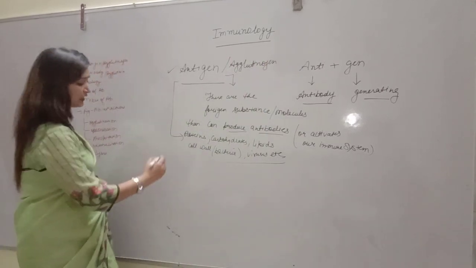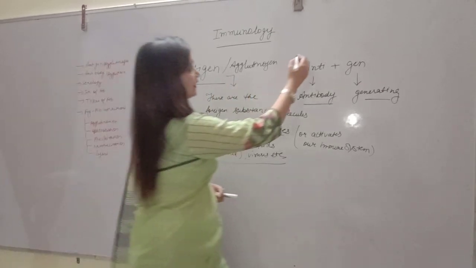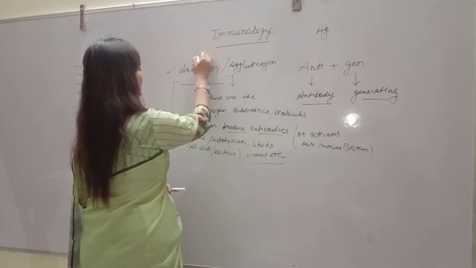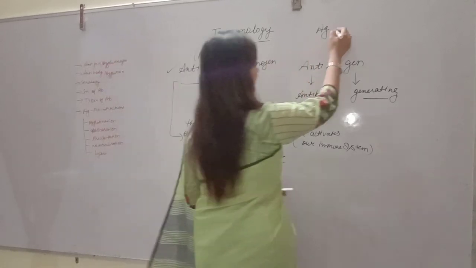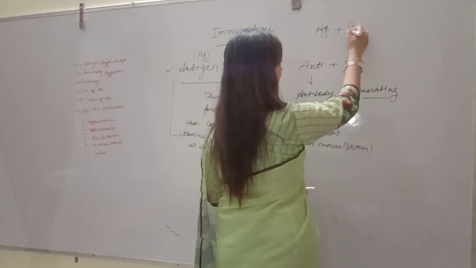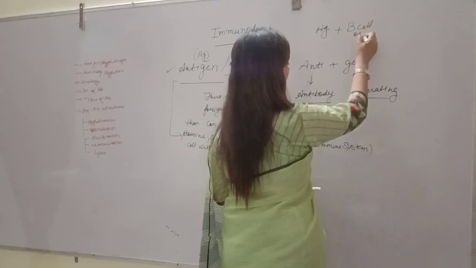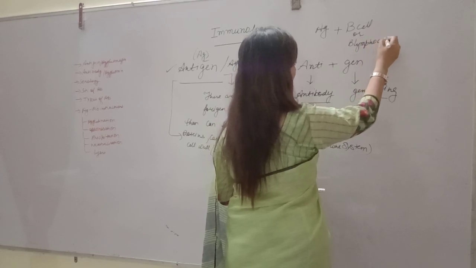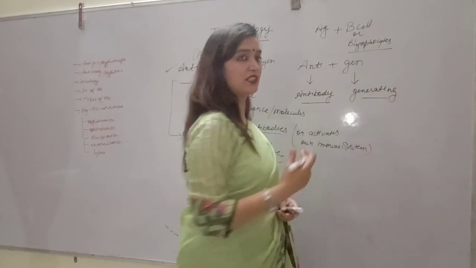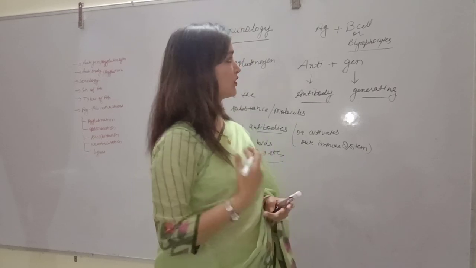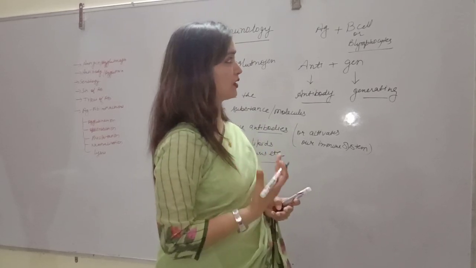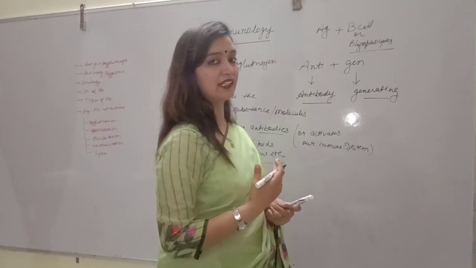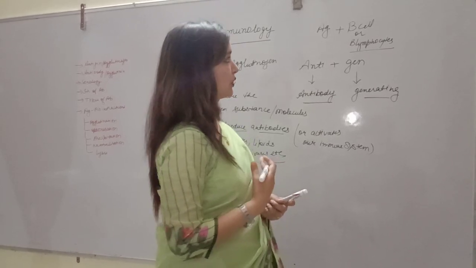Now, we can write the symbol of antigen as Ag. When these antigens come in contact with our B cells, or B lymphocytes, whose origin and development occur in bone marrow, that's why they are called B lymphocytes, and they play a very important role in the humoral immune system.